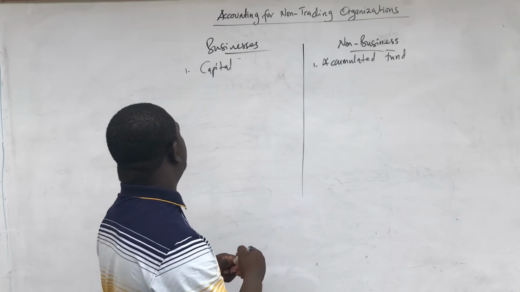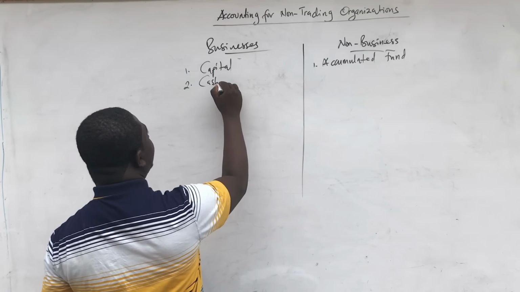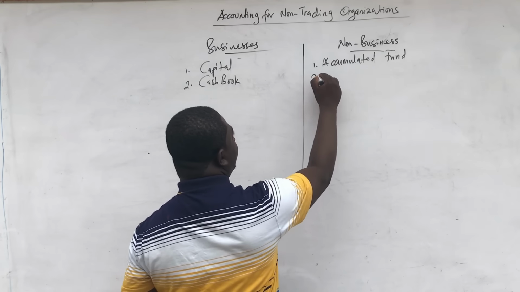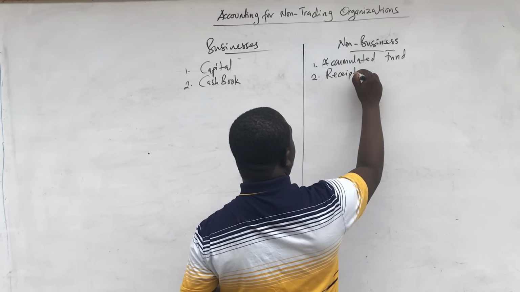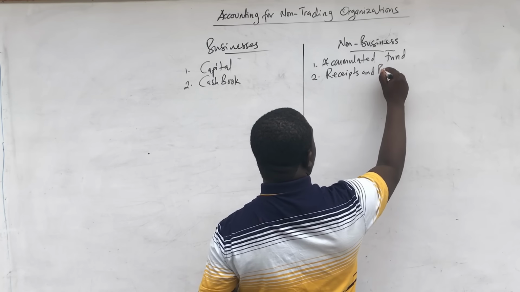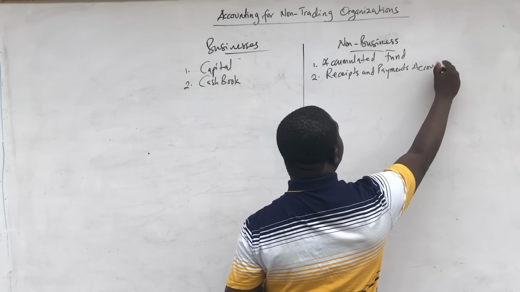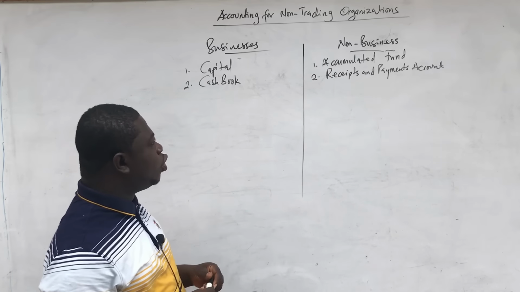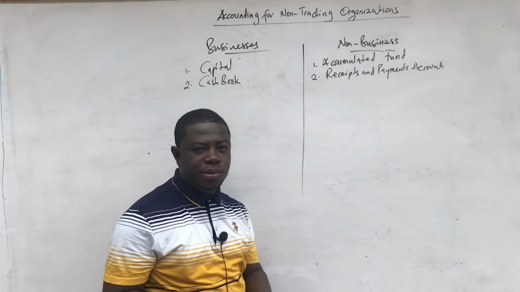And then also, there is something that we call cash book in the business setting. Cash book. And when we come to the non-trading setting, they call it receipts and payment account. Even though you may see that they may also say cash book, in reality, you usually see receipt and payment account more than the cash book in a non-business setting.